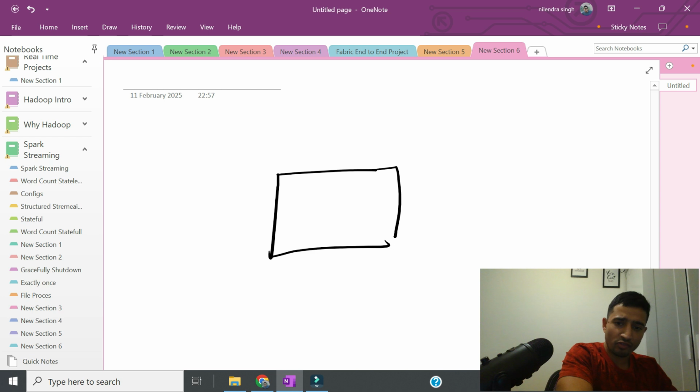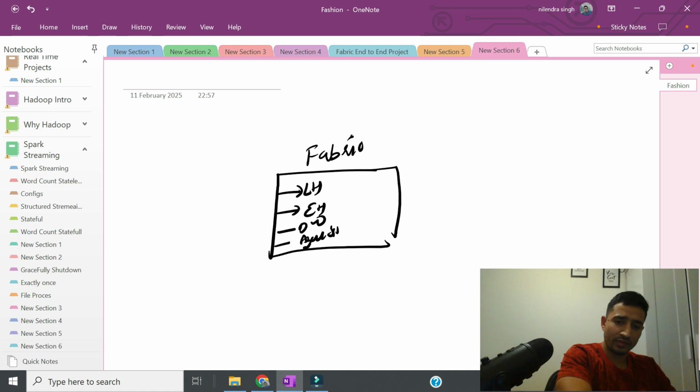If we just think from the Fabric point of view, oh yeah, one last thing I missed is CI/CD. Let me cover that in 2 minutes here, right? So in Fabric, we will have Lakehouse, Event House, Data Warehouse. I can even cover Azure SQL DB, right?